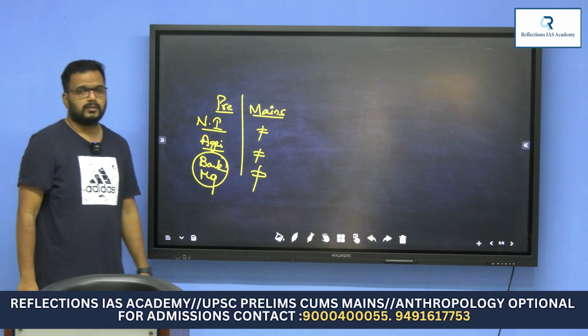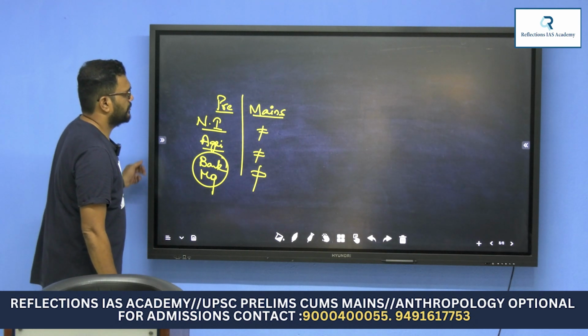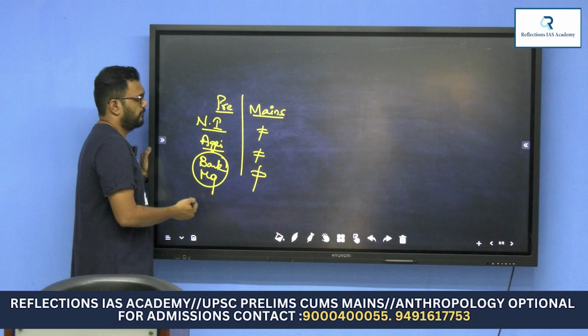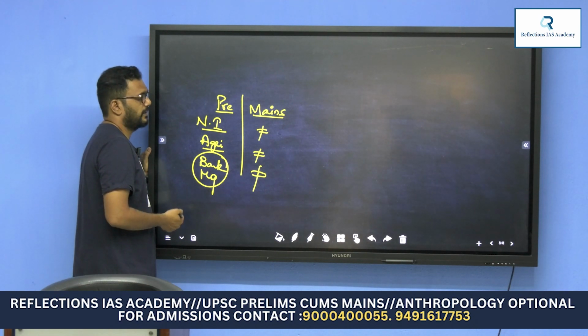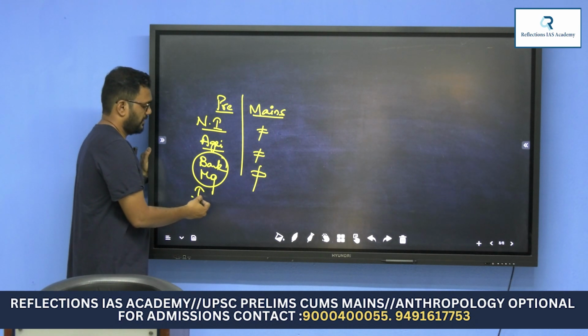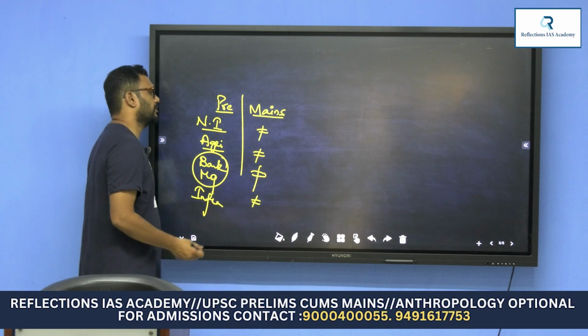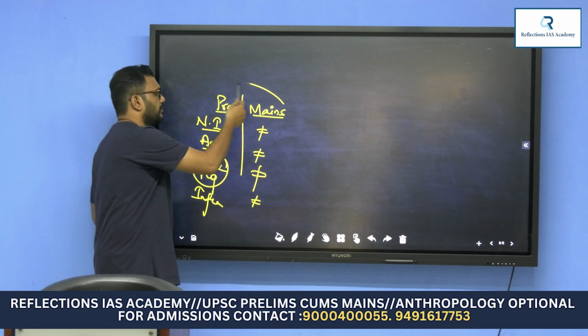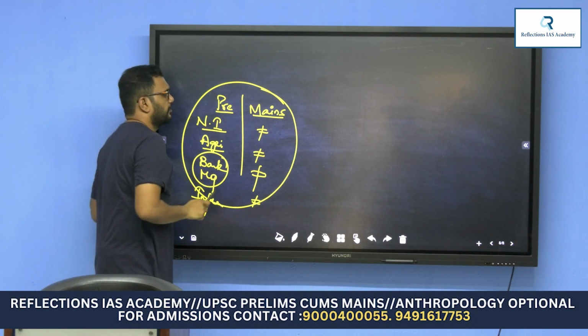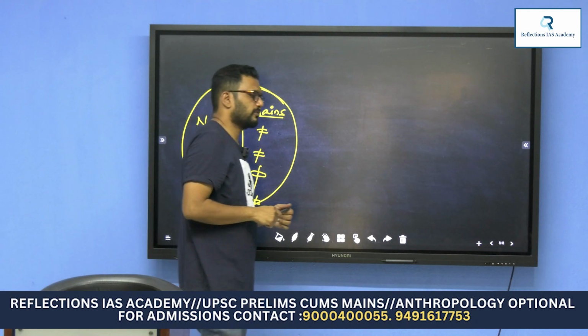There are also a few topics: food processing, industries, infrastructure, which are common for prelims and mains. That means the student has to focus on these topics for the prelims and also for the mains.